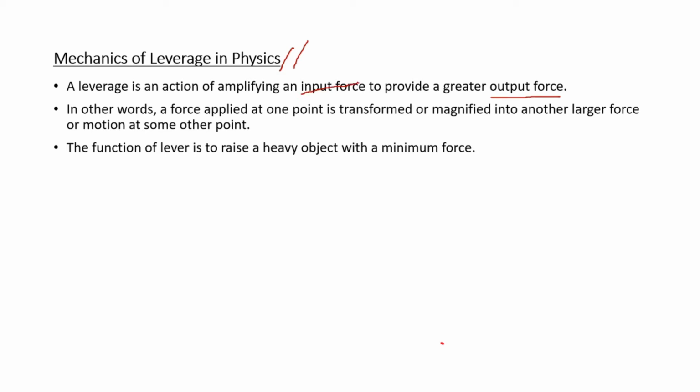In other words, a force applied at one point is transformed or magnified into another larger force or motion at some other point, which means a small force exerted at one point should result in a greater amount of force at the other point. This action is called leverage. The function of a lever is to raise a heavy object with a minimum force. Now, how is that done?